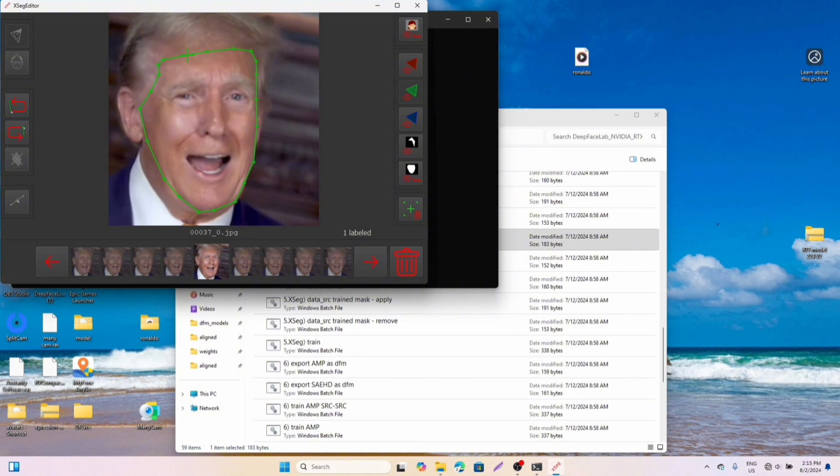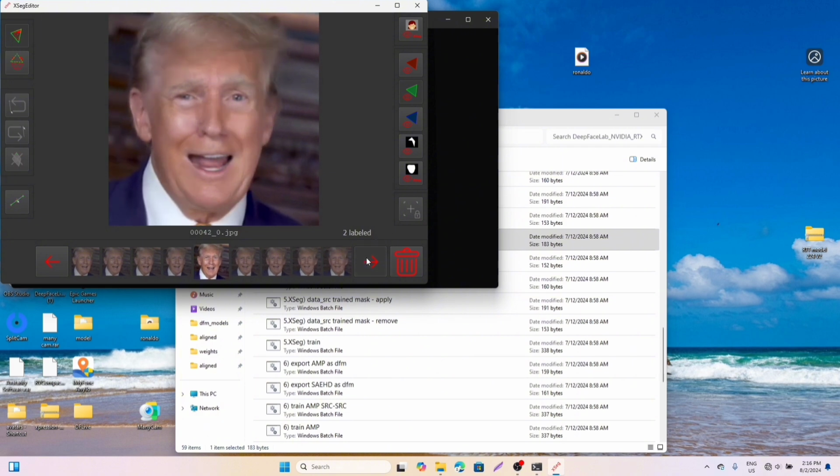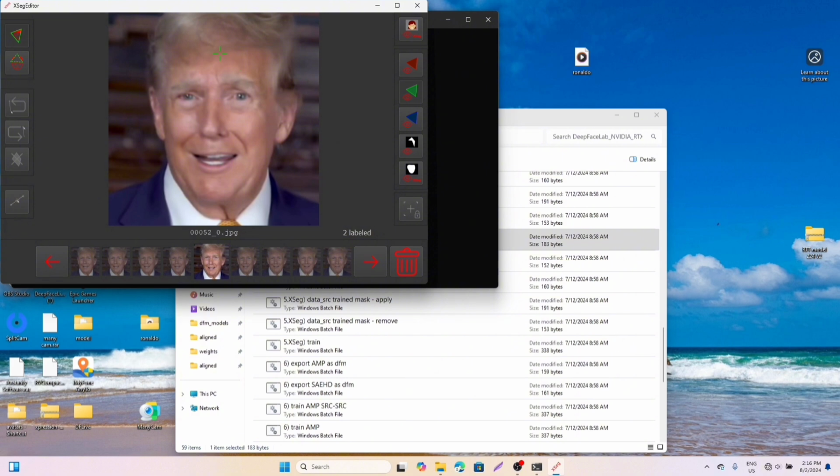So this is how you are going to be doing it. Because it's not learning properly, I'm going to do it to a certain number of faces. So it's going to take time. You click on it, you check for the next picture, the next frame. You see this, it turned, and then I drag and edit. It's not that difficult. It's just for you to be patient and take your time and get the faces.